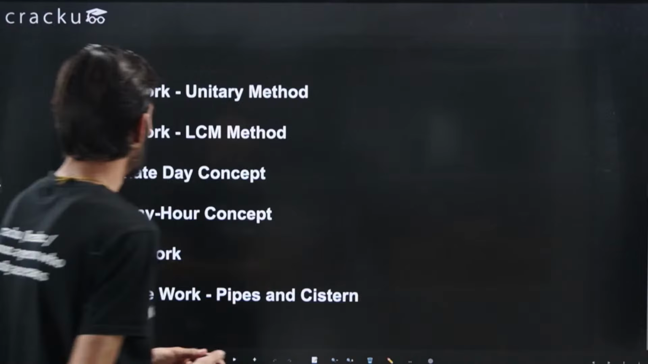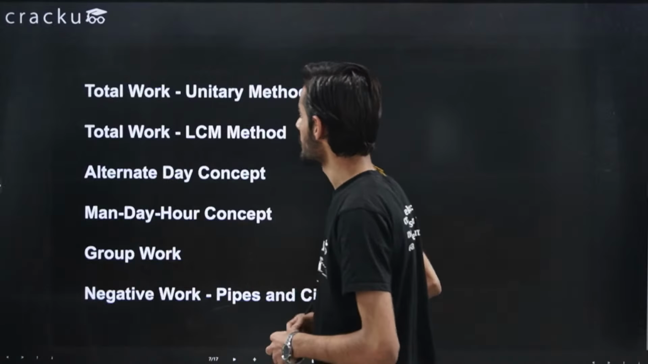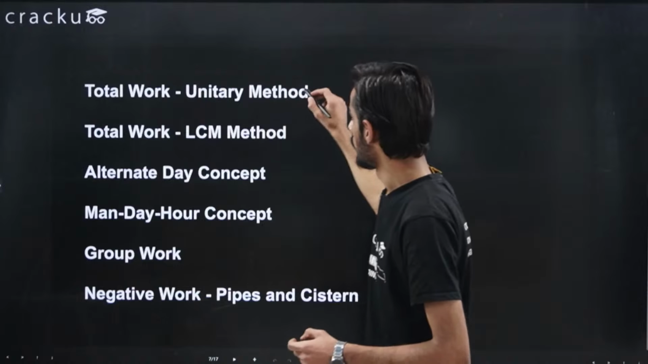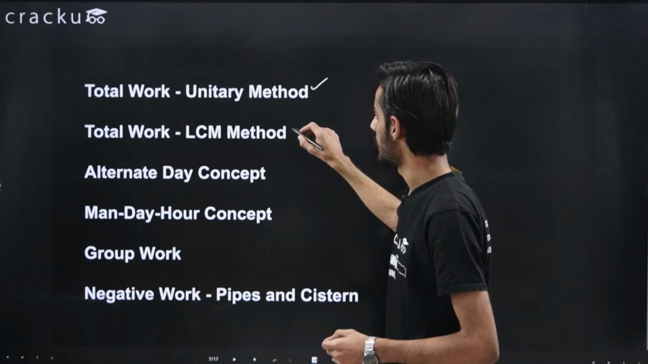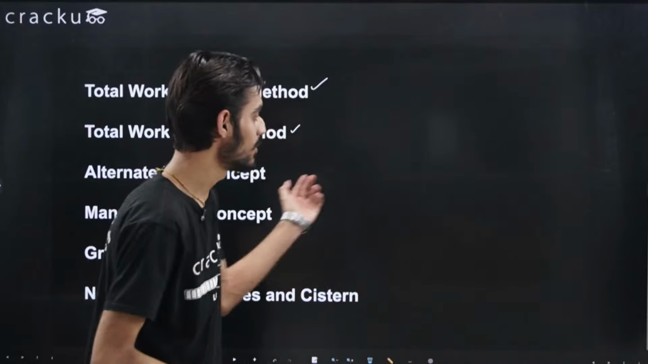So basically there are two methods using which we can solve the problems of time and work. The first is unitary method and the second is LCM method. Right? Let's say with the help of an example, it will be more clear to you.